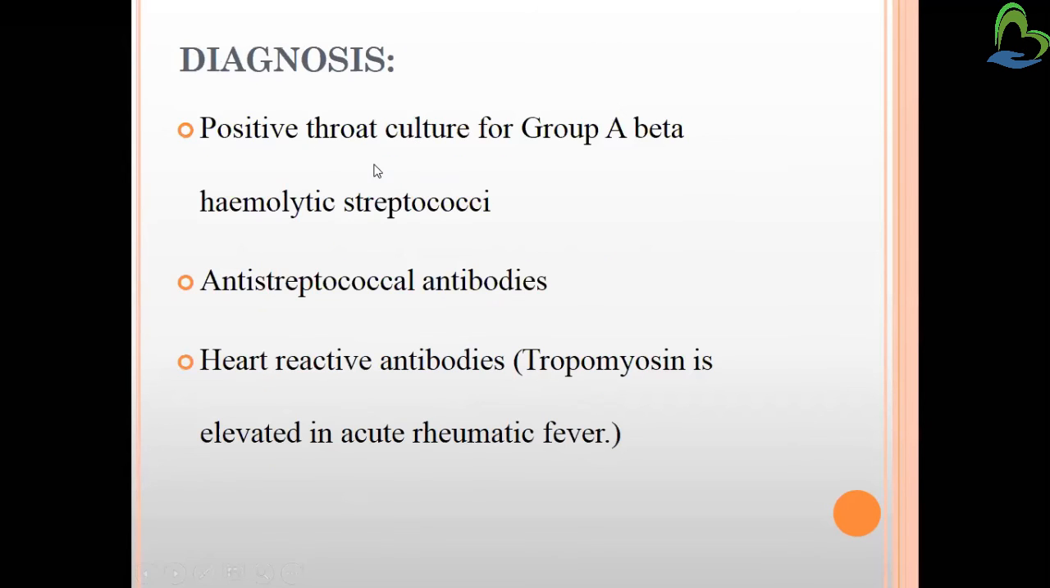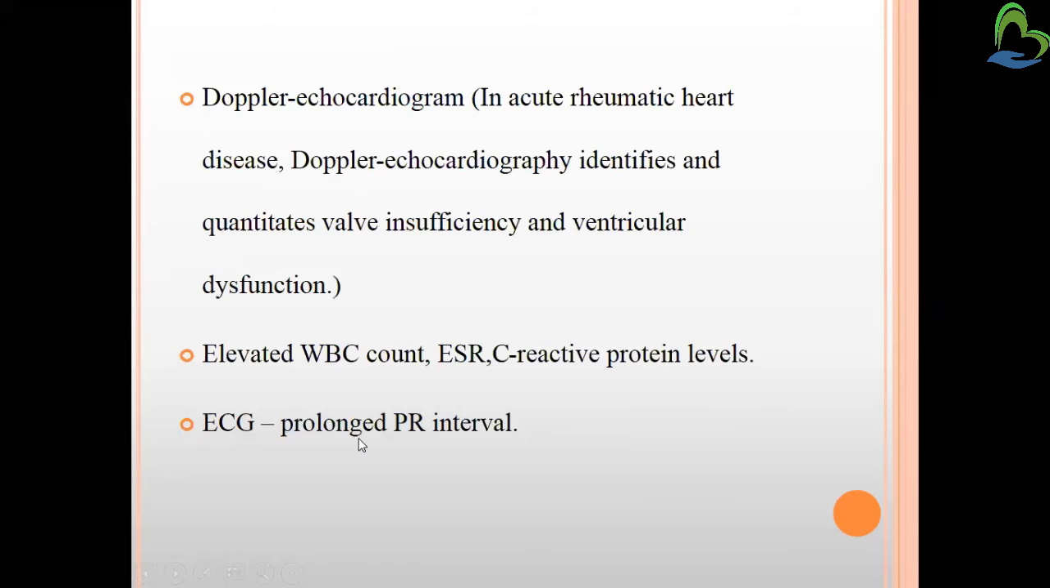Another diagnosis like positive throat culture, we discussed. Anti-streptococcal antibodies found. Heart-reactive antibodies, that is especially tropomyosin, is elevated in acute rheumatic fever. Another antibody which is raised in the blood whenever we are taking the blood culture.